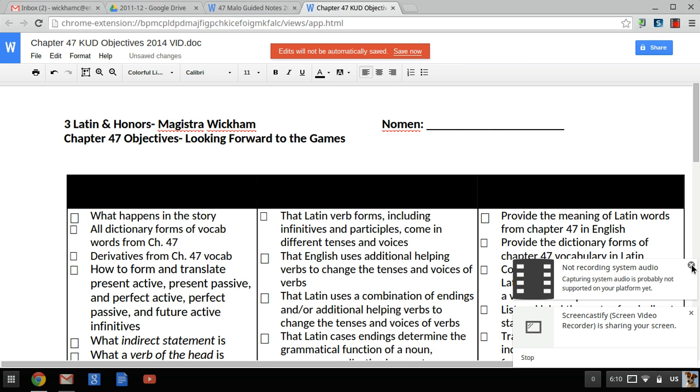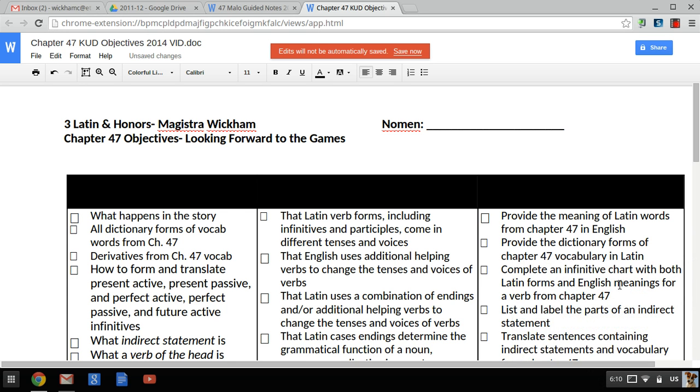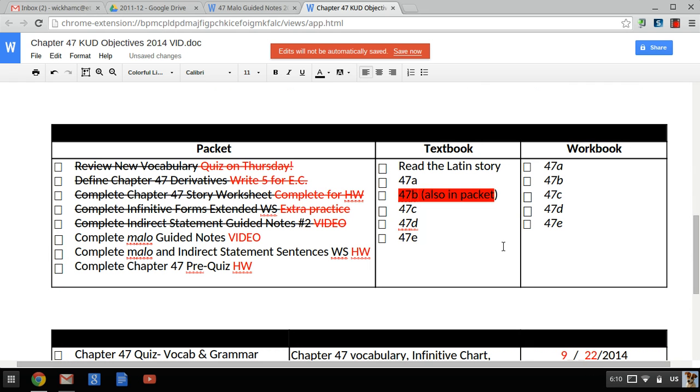So we are looking at our chapter 47 objectives again, and we are reviewing what we did yesterday, what we should have maybe completed for today. We've looked at our new vocabulary, right? So we're going to be ready for that quiz tomorrow over vocab. Don't forget, maybe some of you wrote 5 derivatives for extra credit and gave them definitions. That would be worth a homework assignment.